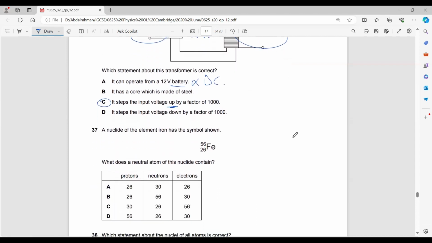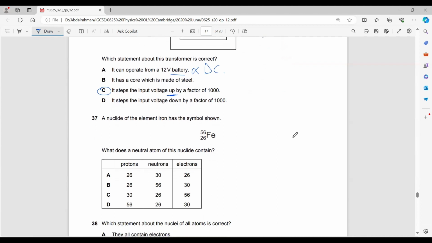What does a neutral atom of this nuclide contain? It contains 26 protons, 26 electrons, and 30 neutrons. A neutral atom would have the same amount of protons as electrons.